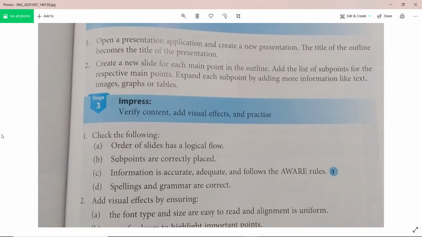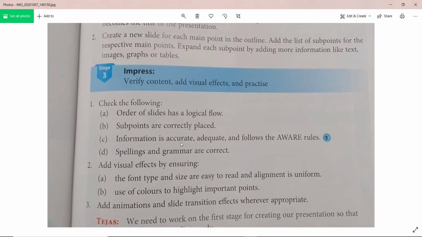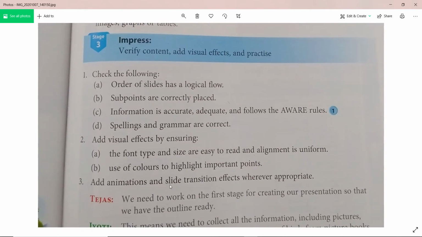Check the order of slides for logical flow. First, the subpoints are correctly placed. Information is accurate, adequate, and follows the rules. Spelling and grammar are correct. So these are the essential things which we need to check. And it should be in a proper form, not random.